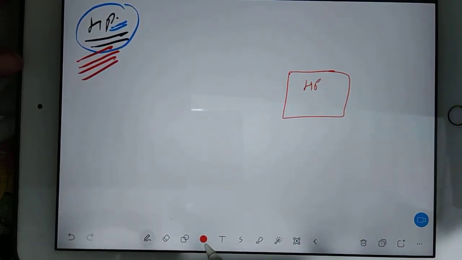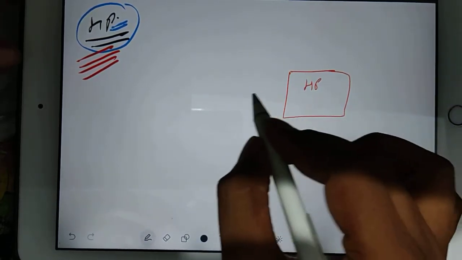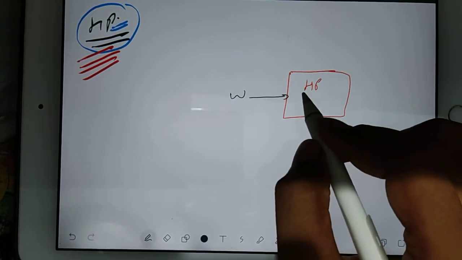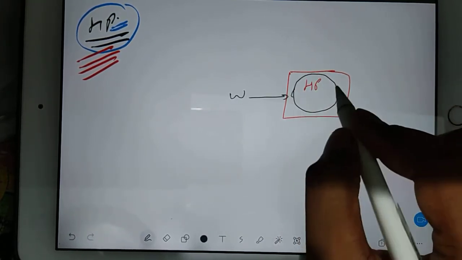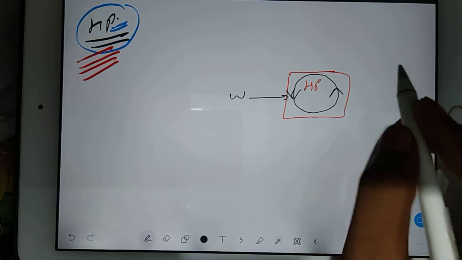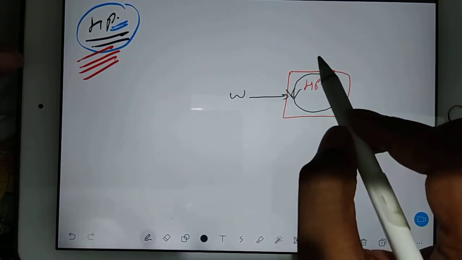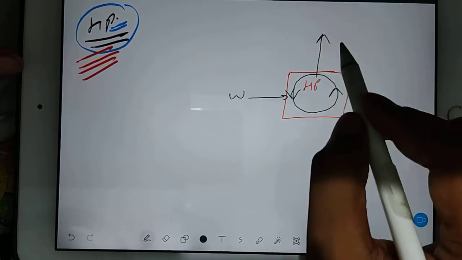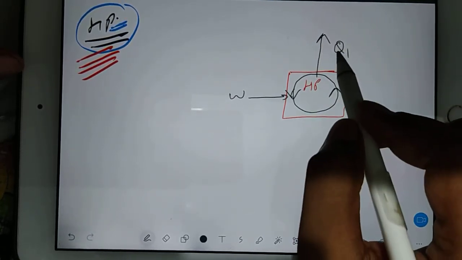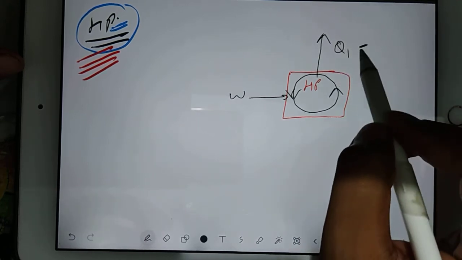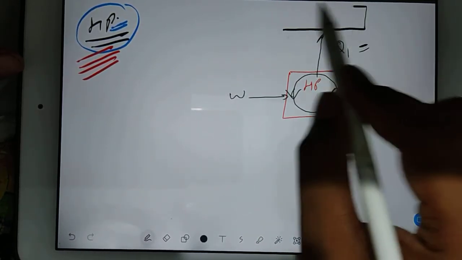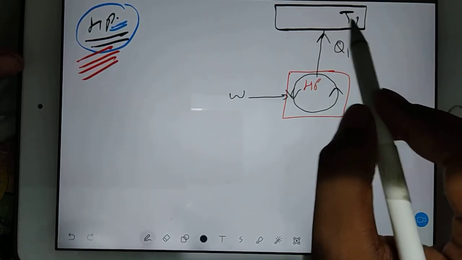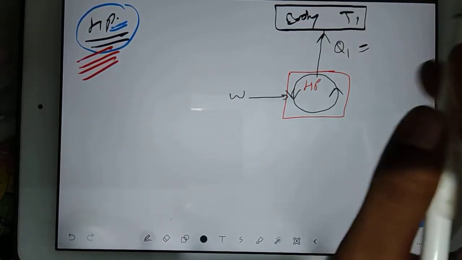So what is the role of heat pump? Heat pump accepts work, and this time because you are supplying the work, it should be an anti-clockwise symbol, and you will be getting some kind of heat, Q1. Now this Q1 will make your room or your house at more temperature, T1. So you can say the body temperature.